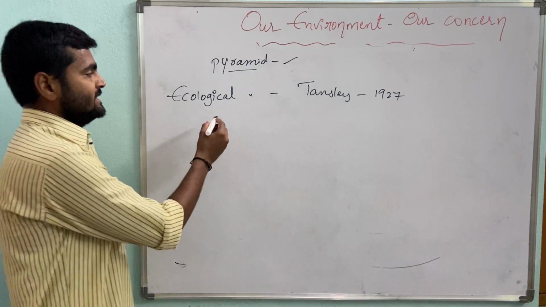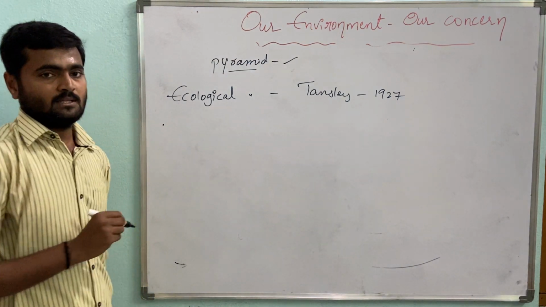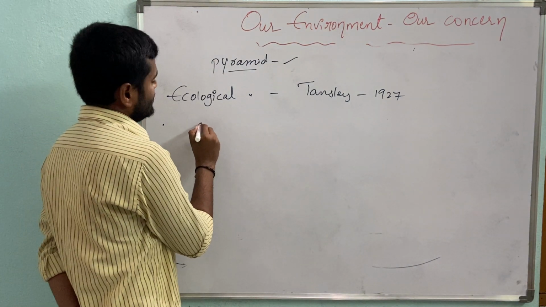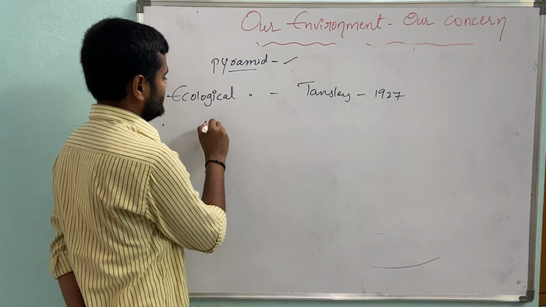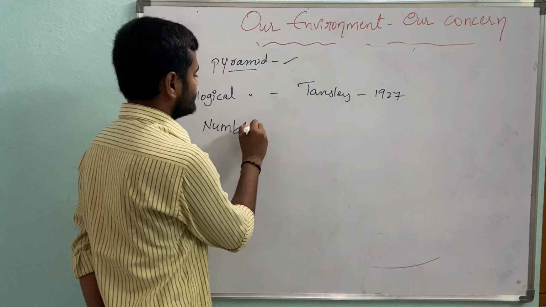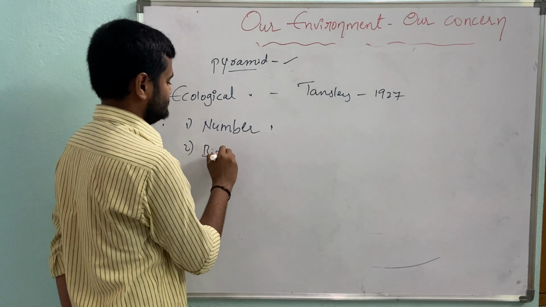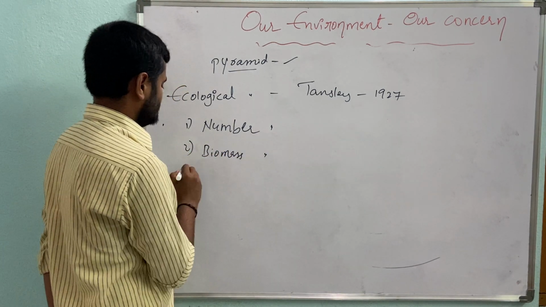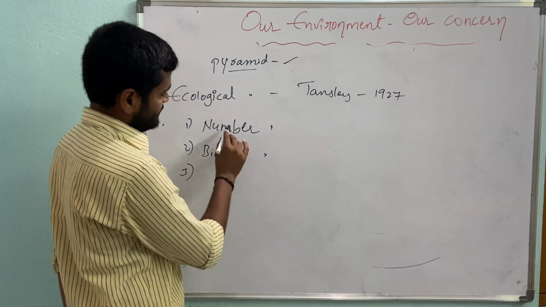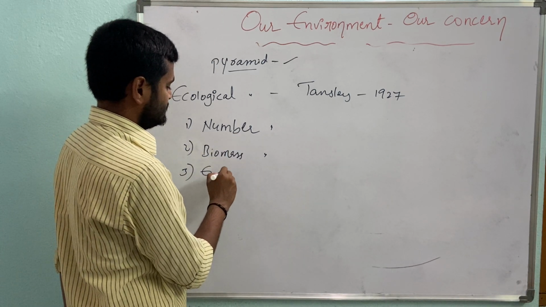Okay, now these ecological pyramids are of three types. One is the number pyramid, the second one is the biomass pyramid, and the third one is the energy pyramid.